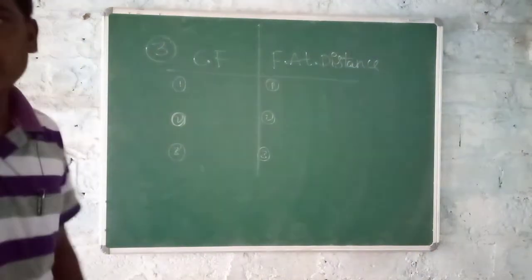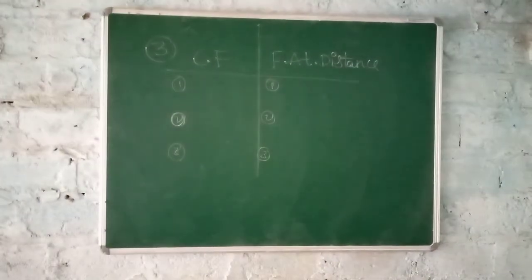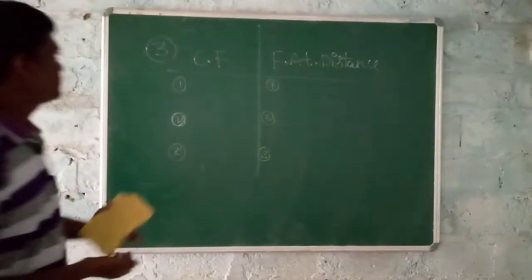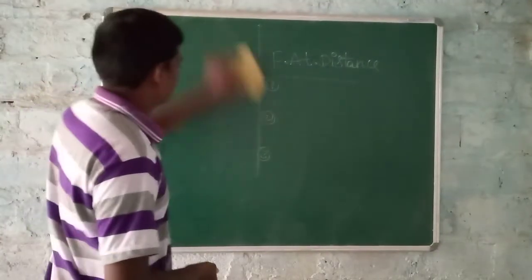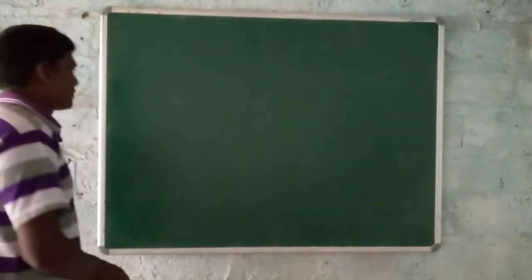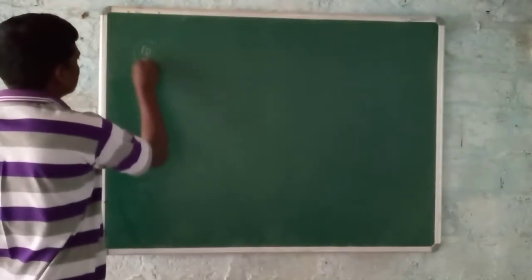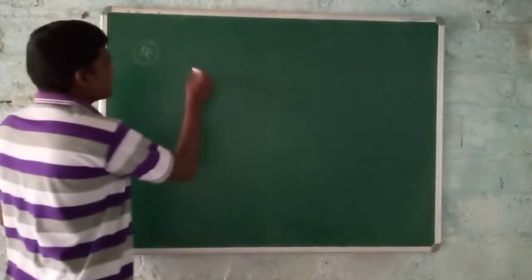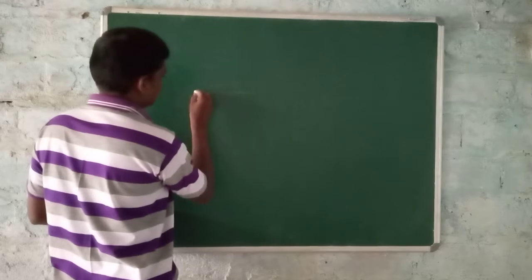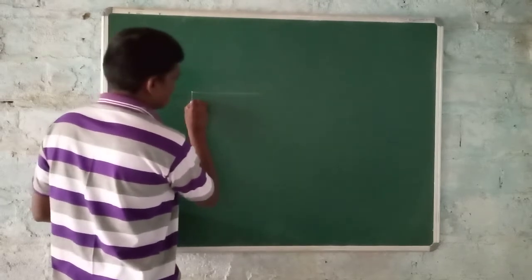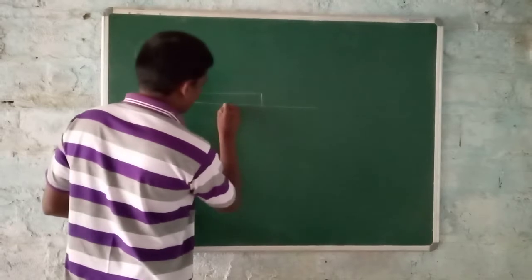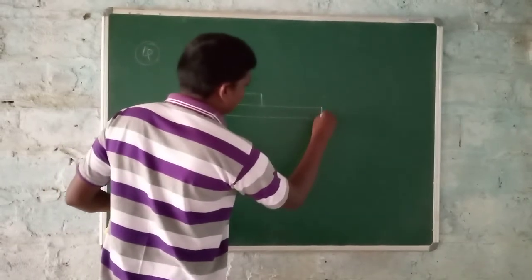Next, the fourth one is: a stick is placed on steps.